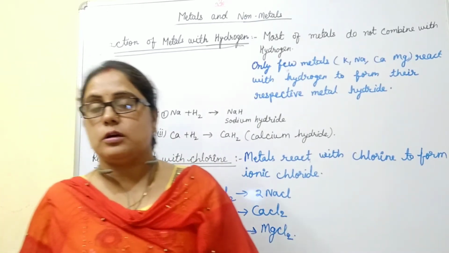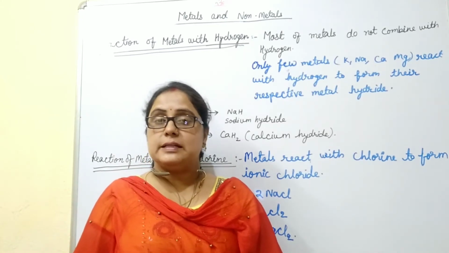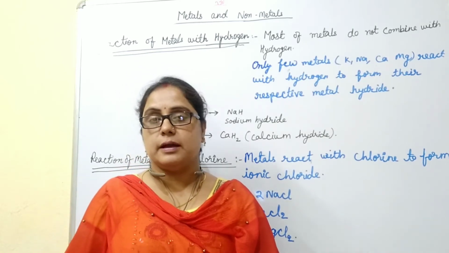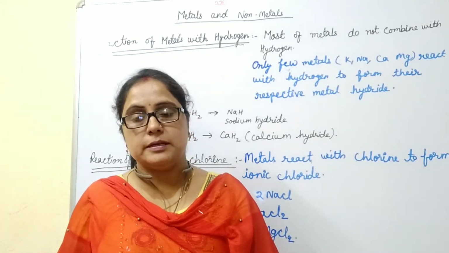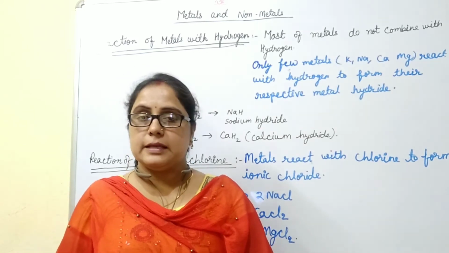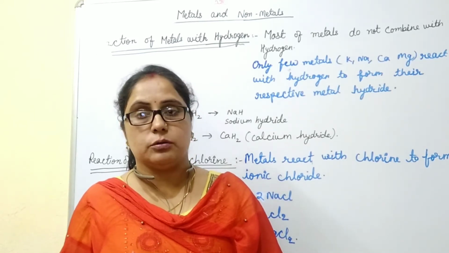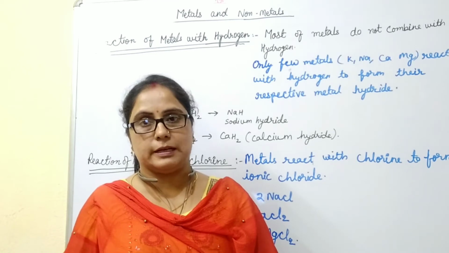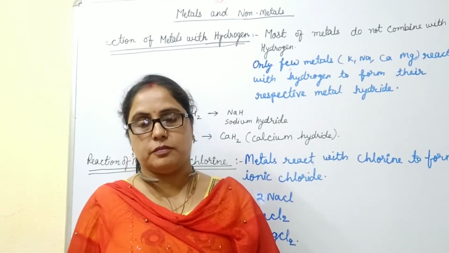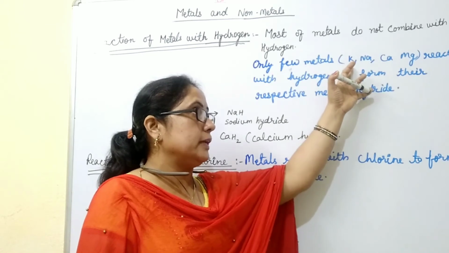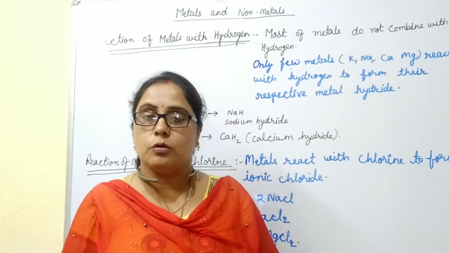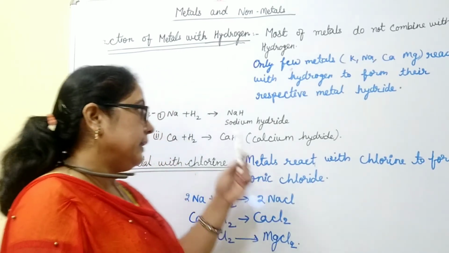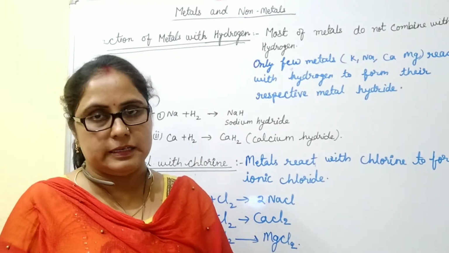Why do most metals not react with hydrogen? Because metals have a tendency to lose electrons and form positive ions, and these are accepted by the other elements with which they combine. In the case of hydrogen, when metals react with hydrogen, metals lose electrons, but hydrogen has the same tendency to lose electrons. It does not accept electrons from the metals. Only these metals, potassium, sodium, calcium and magnesium, force the hydrogen to accept the electrons lost by them, and so they react with hydrogen to form their metal hydride.